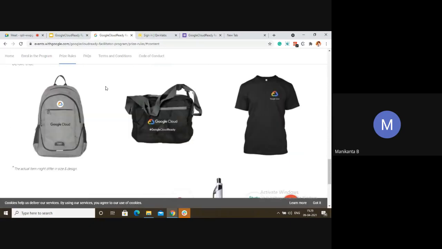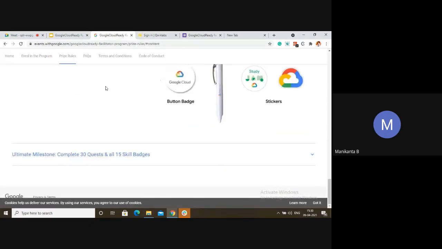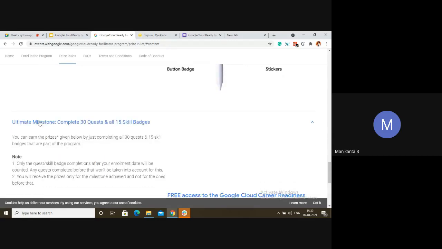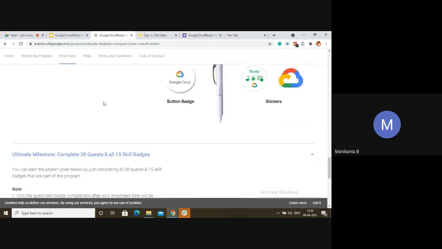Suppose you are a final year or third year student, you are aiming to get into the field of cloud computing or big data and machine learning, and you are thinking about getting a job. If you are thinking of this program as part of your placement, then I recommend you reach the ultimate milestone, that is 30 quests and 15 skill badges, the whole syllabus. Why?